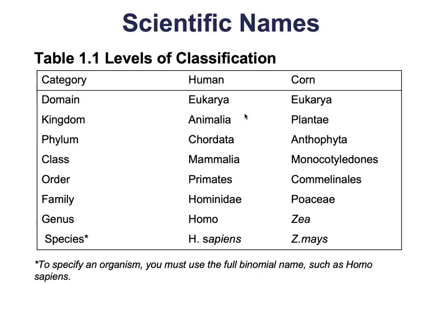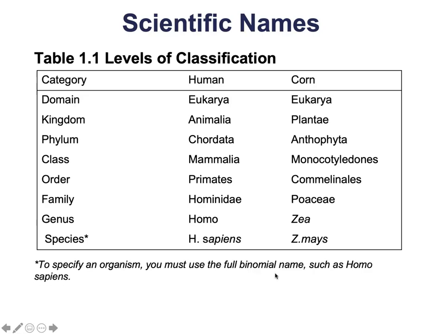We also use what is known as binomial nomenclature. This just means that we use a 2-part name. The first word is the genus. This is always going to be capitalized. And the second word is going to be the species designation or the specific epithet. So this is going to be written as lowercase. Both words will be italicized.